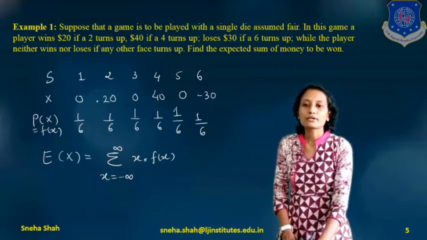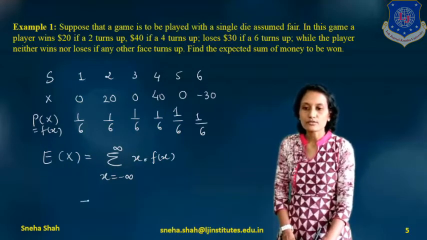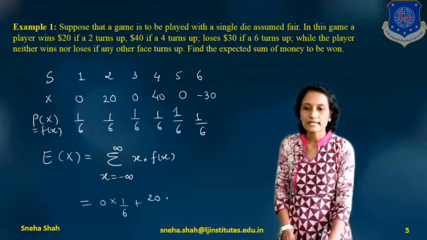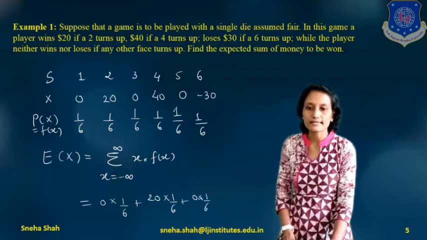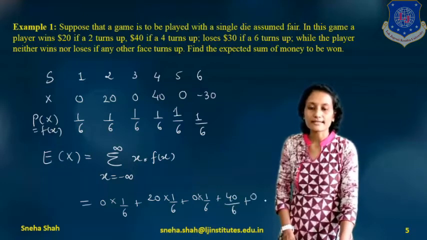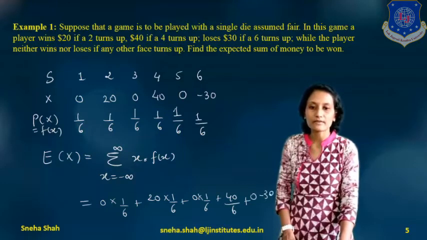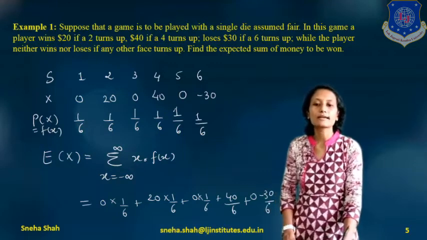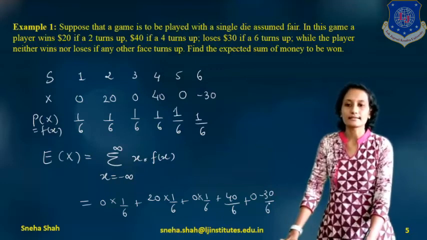So if I put all these values in this equation, the next step is 0 into 1 by 6 plus 20 into 1 by 6 plus 0 into 1 by 6 plus 40 into 1 by 6, which means 40 by 6, plus 0 into 1 by 6, which means 0, and the last one will be minus 30 into 1 by 6, which means minus 30 by 6.